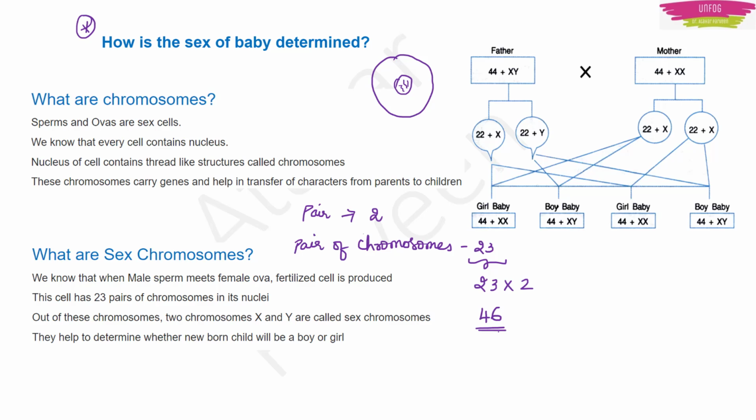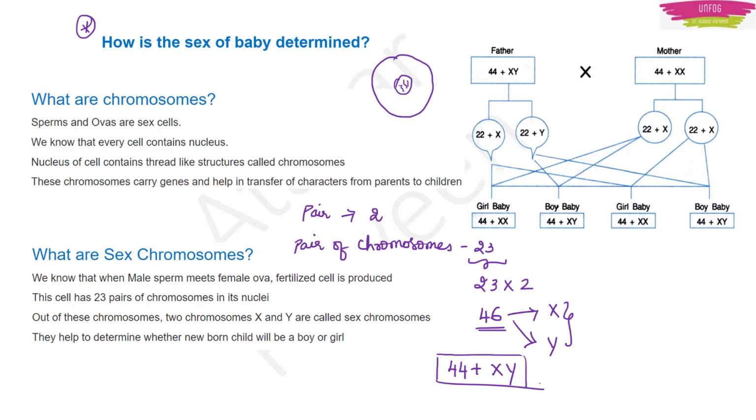Now out of these 46 chromosomes, there are 2 chromosomes X and Y. These 2 chromosomes X and Y are called sex chromosomes. So totally there are 44 plus X and Y in each cell.